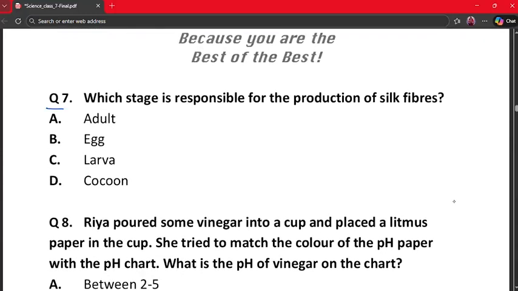Our next question is question number 7. Which stage is responsible for the production of silk fibers? A. Adult, B. Egg, C. Larva, and D. Cocoon. The correct answer is option number D, because silk fibers are obtained from the cocoon and the larva spins the cocoon around itself. Inside this cocoon, silk threads are present. The egg and adult stages do not produce silk fibers, so cocoon is the correct stage.